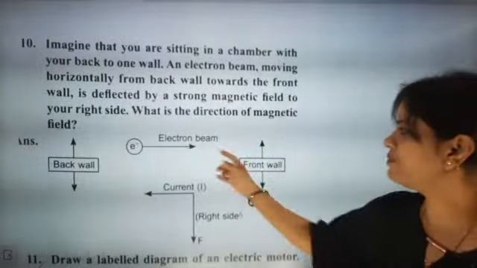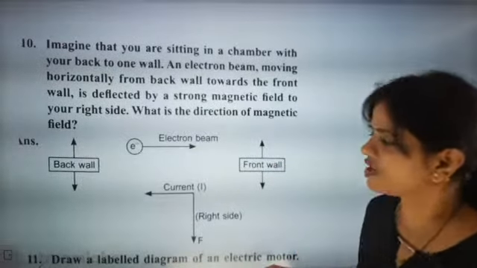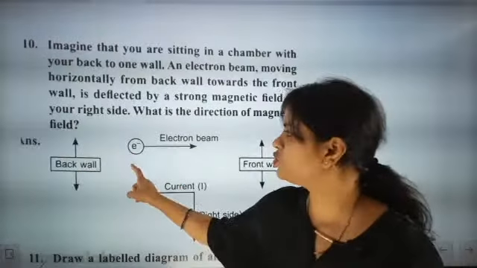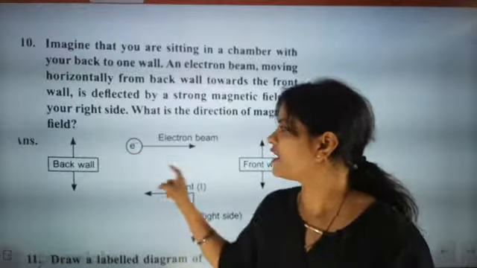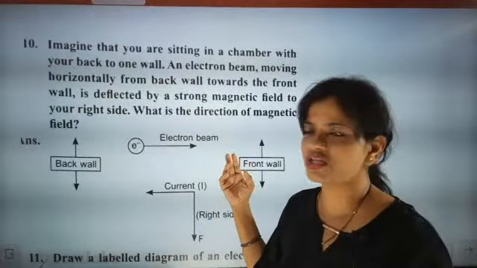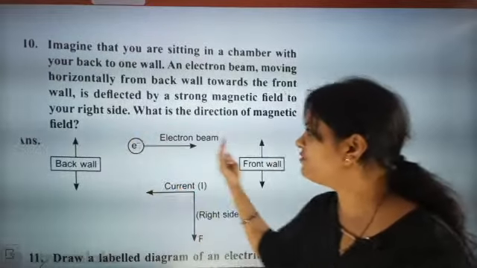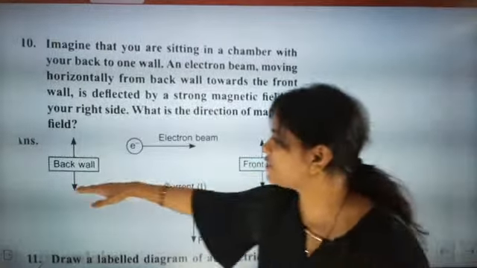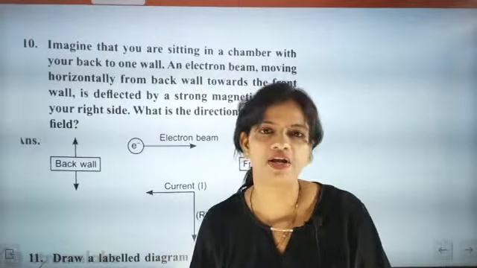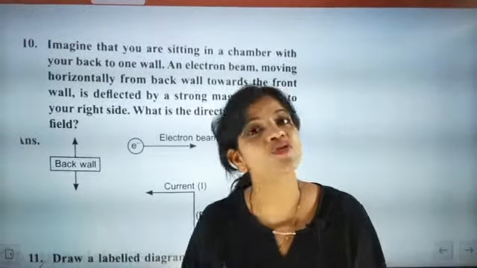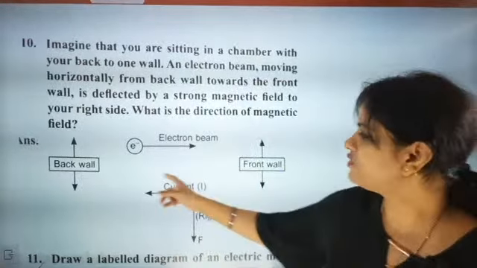So the electron beam is coming outward. This is the front wall, this is the back wall. That means you are facing this side, and the electron beam is moving this side. So 100% the electron beam will move this side. That means current will move in the opposite direction, because we know that the direction of motion of current is taken opposite to the direction of motion of electrons.